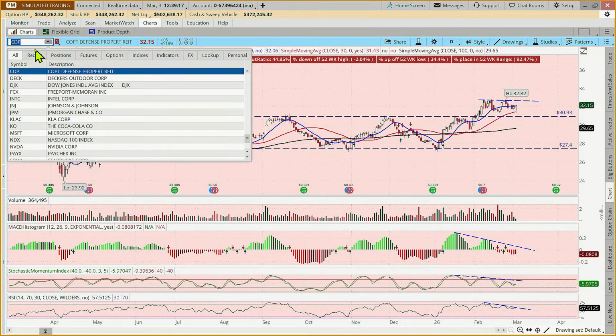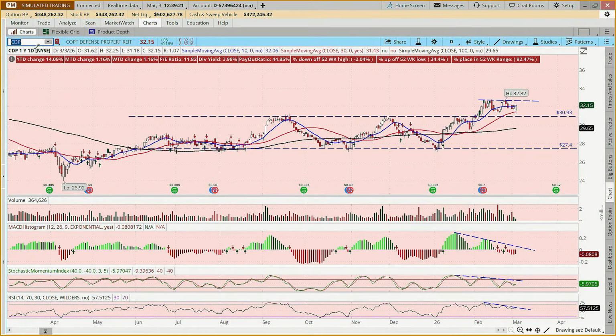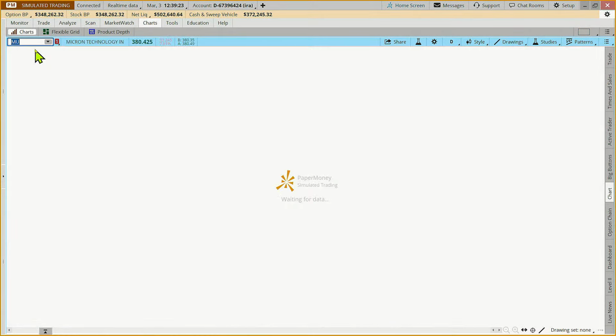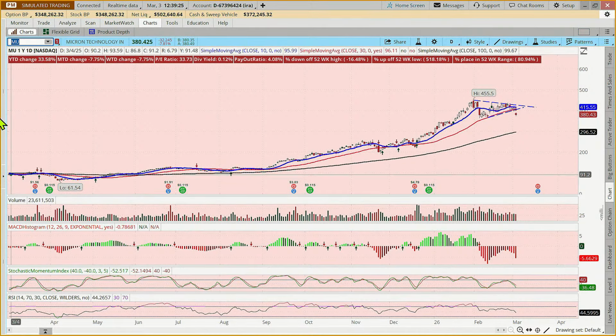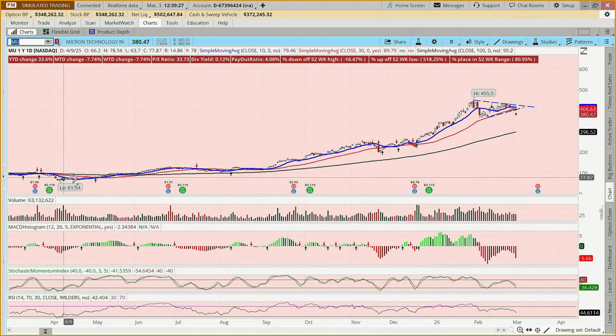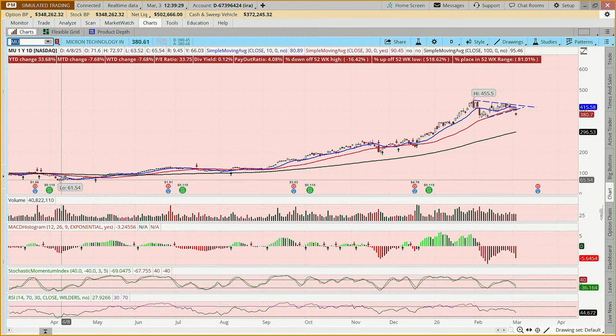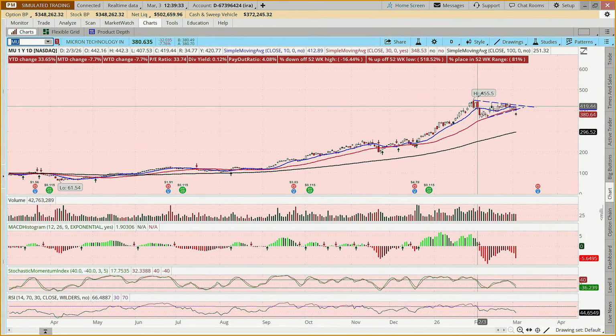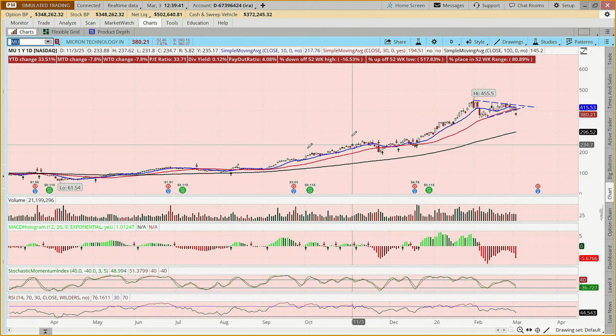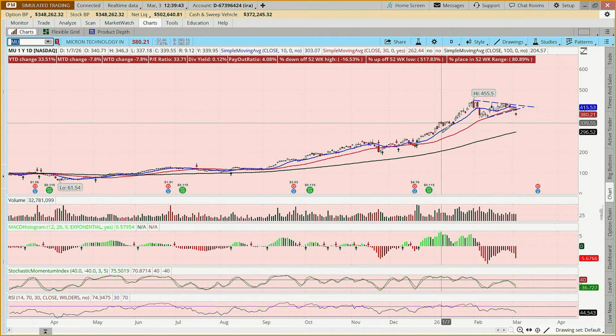Okay, just to look at another couple of charts. How about Micron? Okay, so with Micron, we've gone from $61 a share less than a year ago to $455 a share. It would be crazy talk to say that this is anything other than a bullish trend, right?